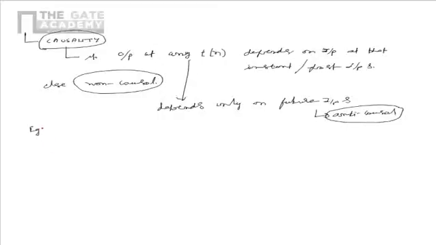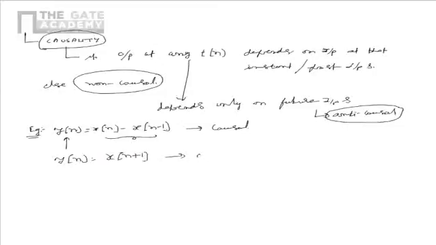For example, y of n is equal to x of n minus x of n minus 1. In this case, the output at any instant depends on past or present input, so the system is causal. If you take another system, y of n is equal to x of n plus 1, in this case, the output at any instant depends on future inputs only, so the system is anti-causal. Also, anti-causality implies non-causality, so the system is non-causal as well.